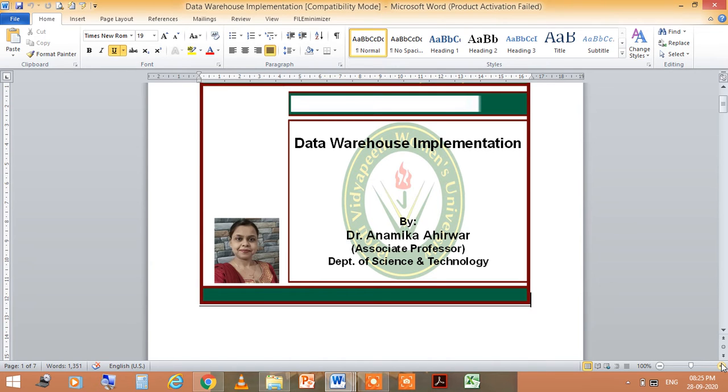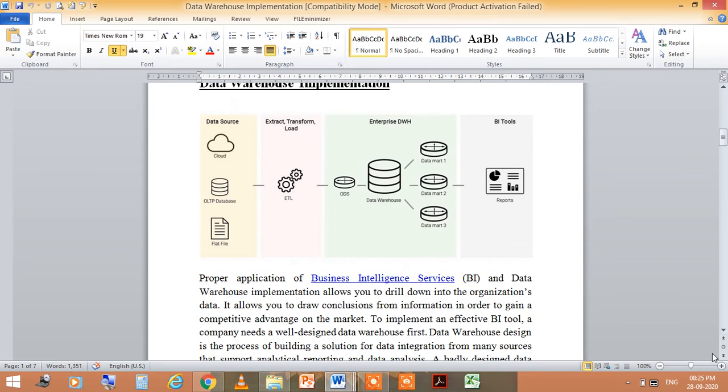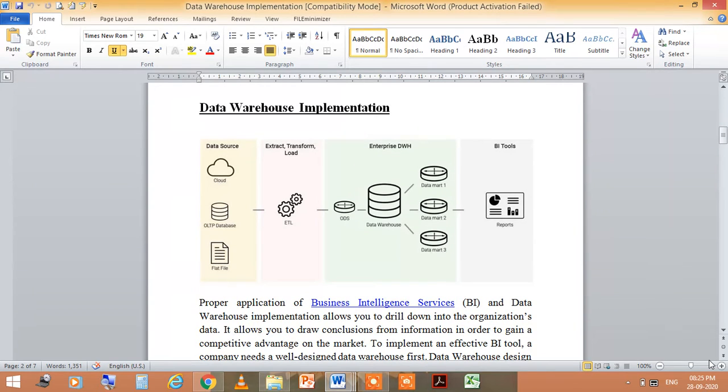Today I am going to take the lecture on the topic Data Warehouse Implementation. In every big organization, you can say there is a data warehouse. In that organization or company, there is massive data, so there is a need for a data warehouse. Here we will discuss the implementation of the data warehouse.